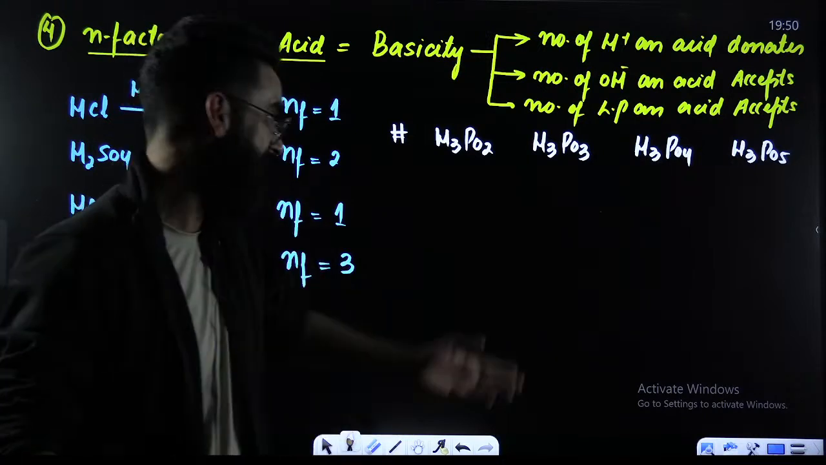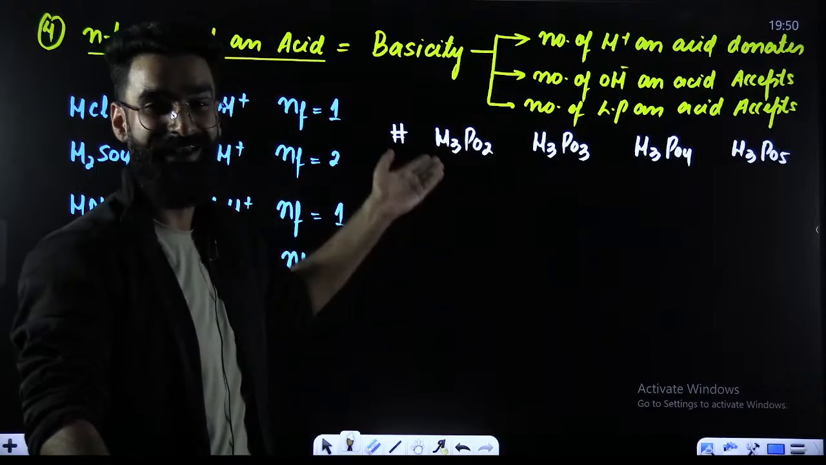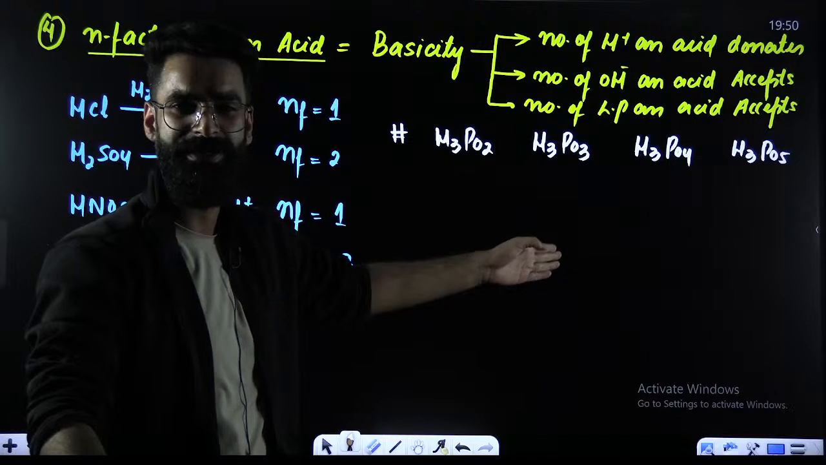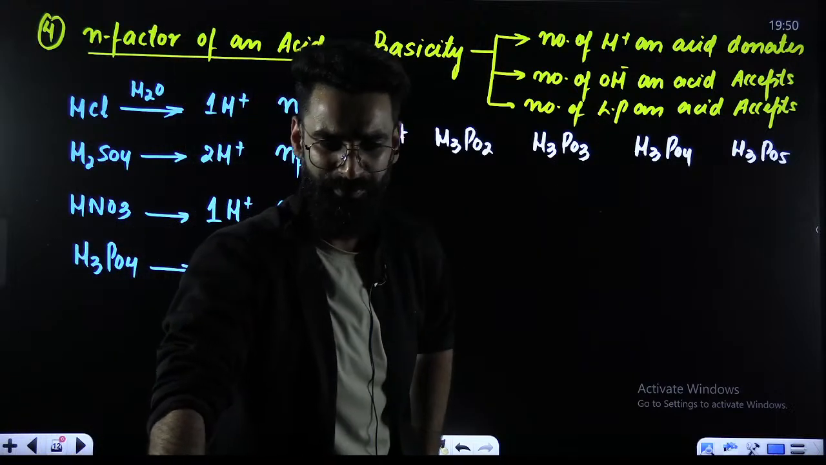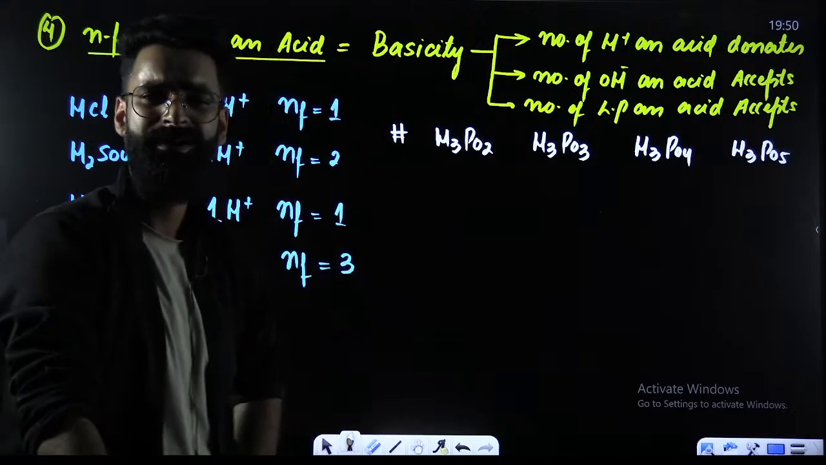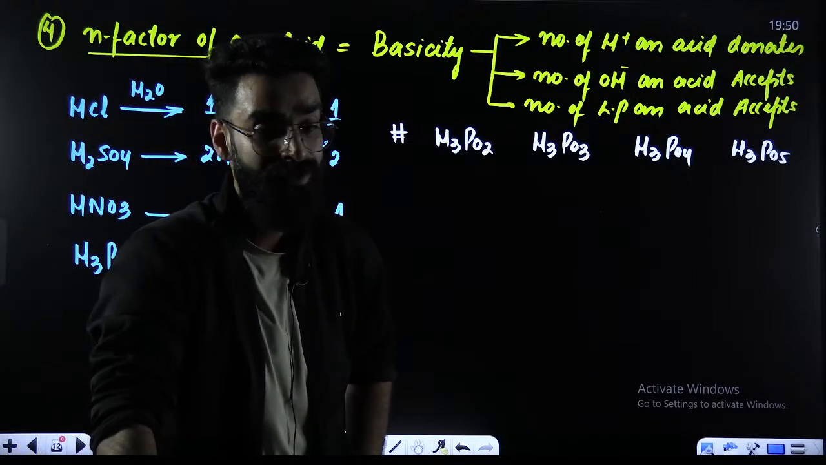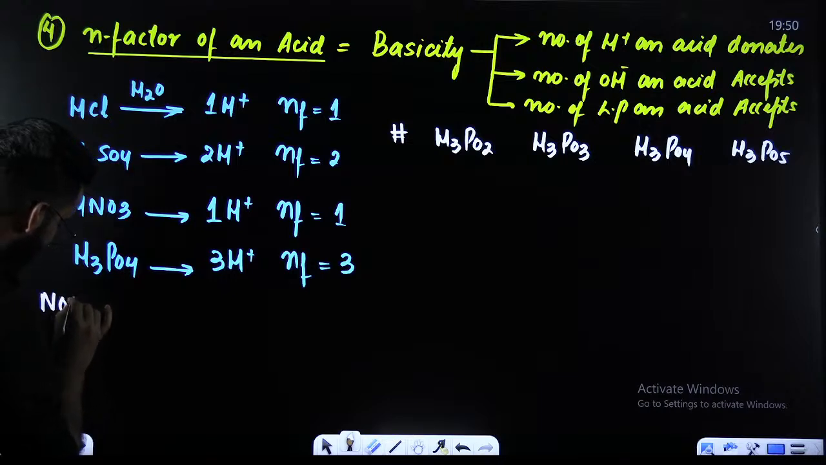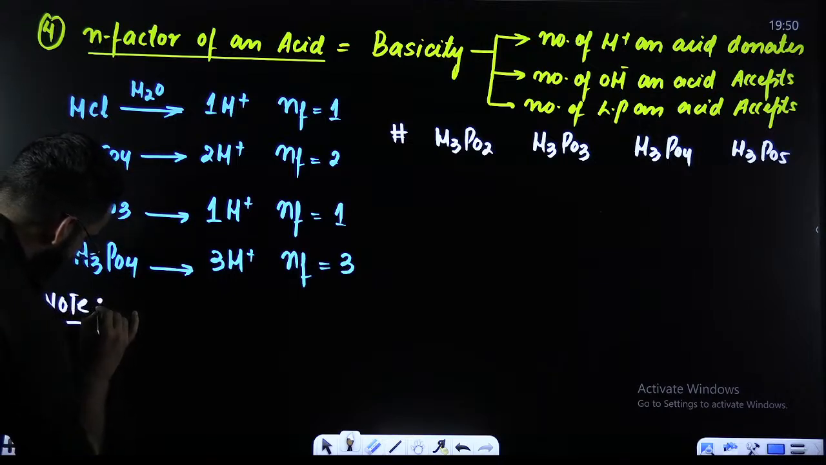As a layman, you will say, since H3PO2 has got 3 hydrogens, it's going to donate 3 H positives. This is also going to donate 3 H positives. All of them are going to donate 3 H positives. So their N factors should be 3. But that's not the case. Why is that? Let me mark a note over here, and I would want you guys to take a note of this statement as well.